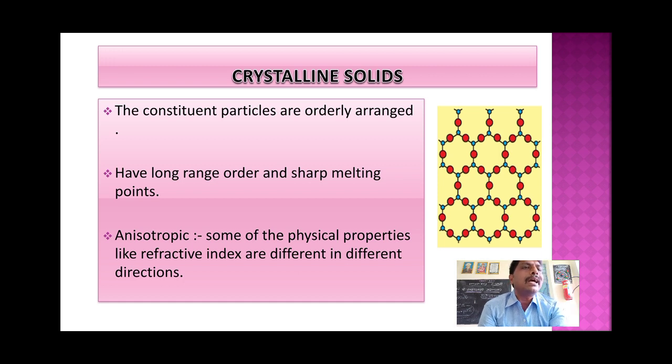So order is present in the first ring, next level, second level, third level, 4, 5, 6, 7, 8, like that. So this order exists anywhere. So that means long range order, orderly arranged.